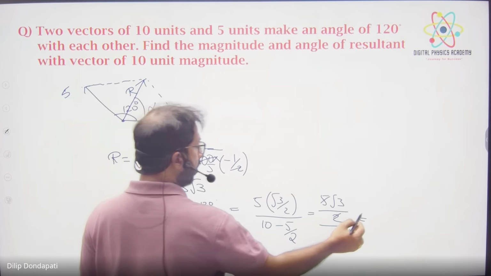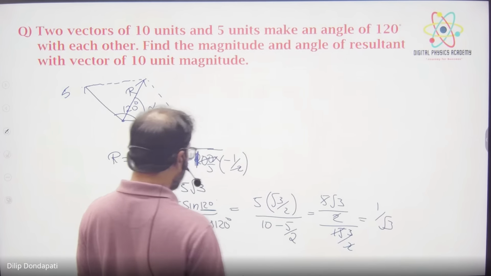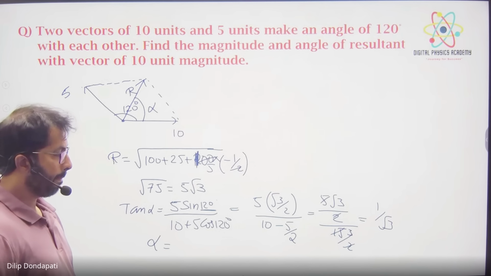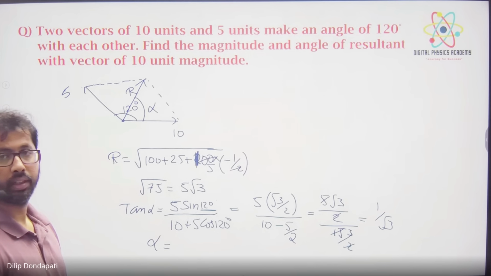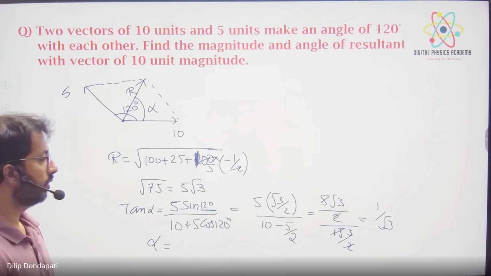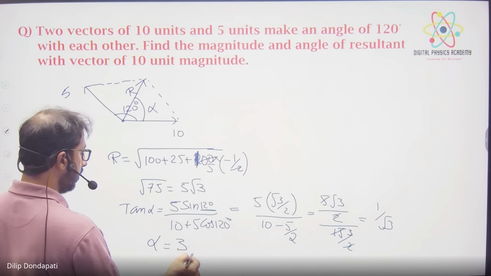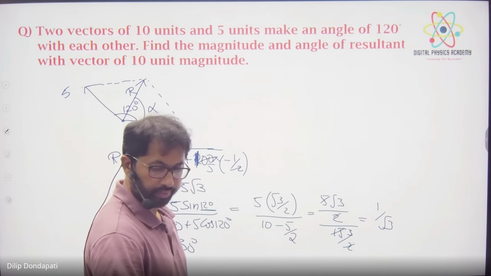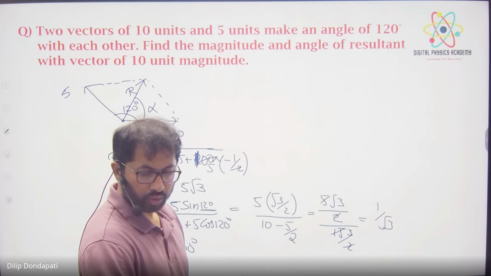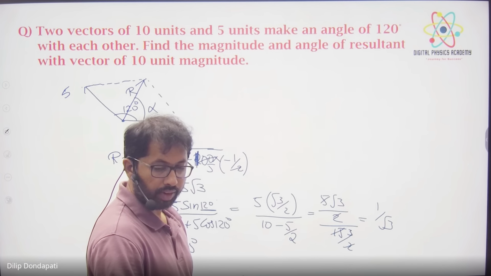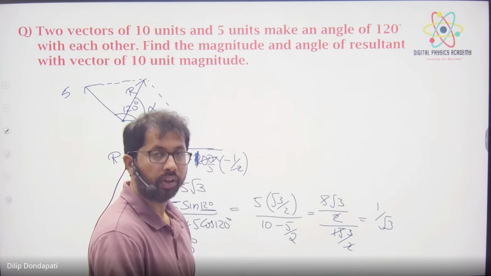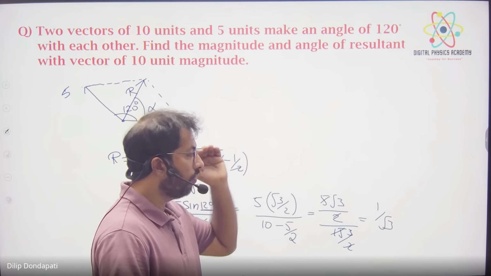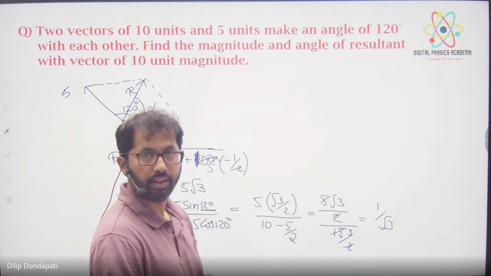So it is 1 by root 3. So alpha is how many degrees? 30 degrees. This is the answer. Understanding? So after doing these questions, we have to go for the triangle law of vector addition, then the polygon law of vector addition. Then the whole vector addition will be done. Understood?